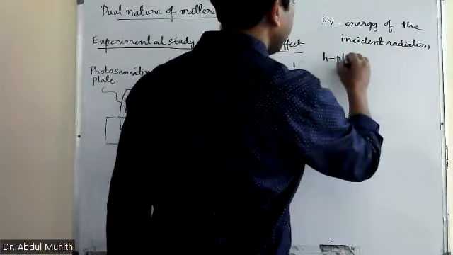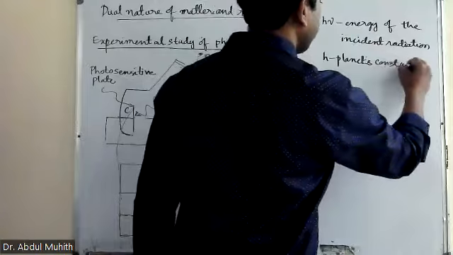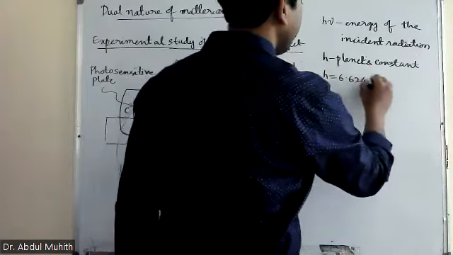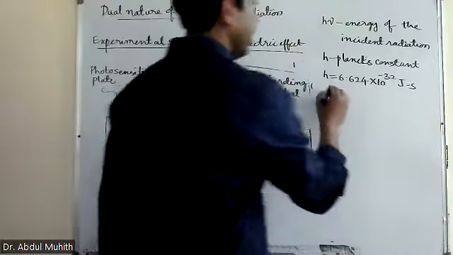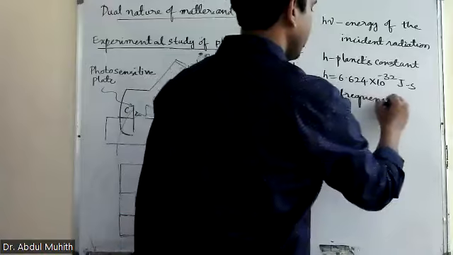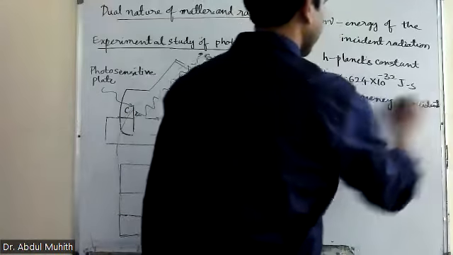H is Planck's constant. The value of h is 6.624 into 10 to the power of -32 joule second. And nu is what? Frequency of incident radiation.